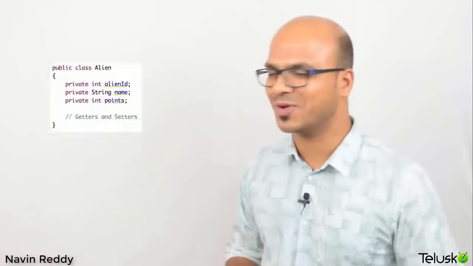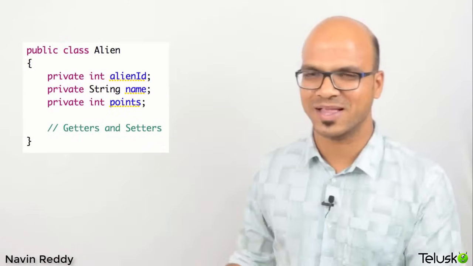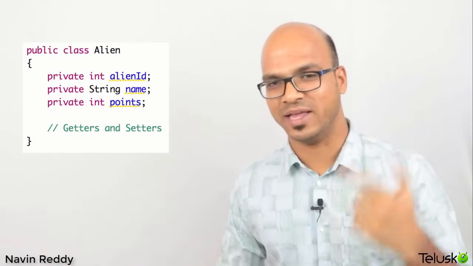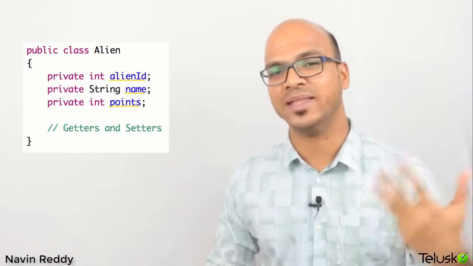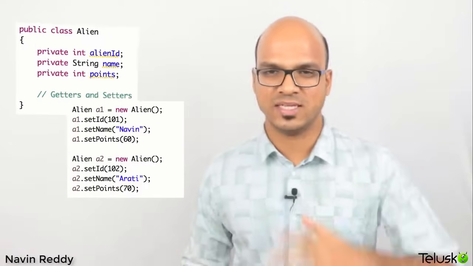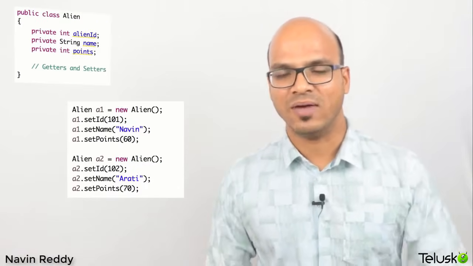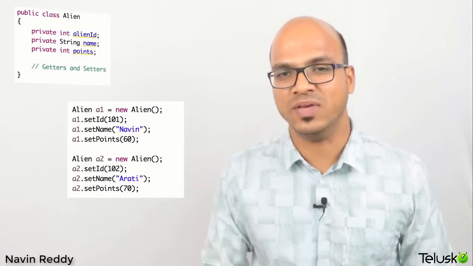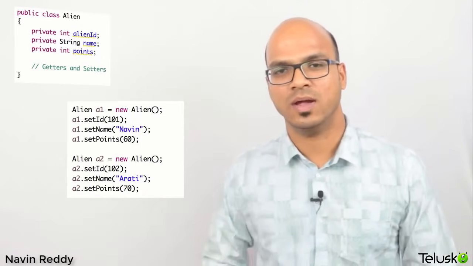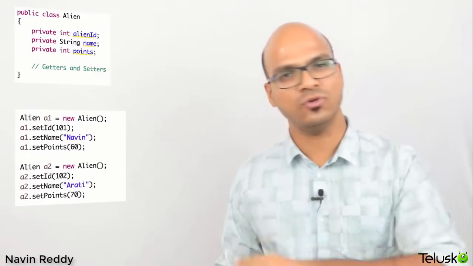So if you want to create a class of this, this is how your class will look, right? You'll be having a simple class called Alien, in which you'll be having 3 variables: alien ID, name, and points. If I create an object of the first alien, let's say the first alien name is Naveen itself, I will say alien ID 101, name Naveen, and the points would be, let's say, 60. So that's my value. Let's say you have one more object, so now you have 2 or 3 objects.